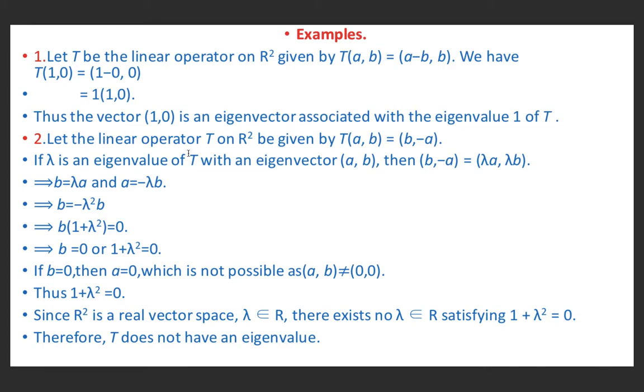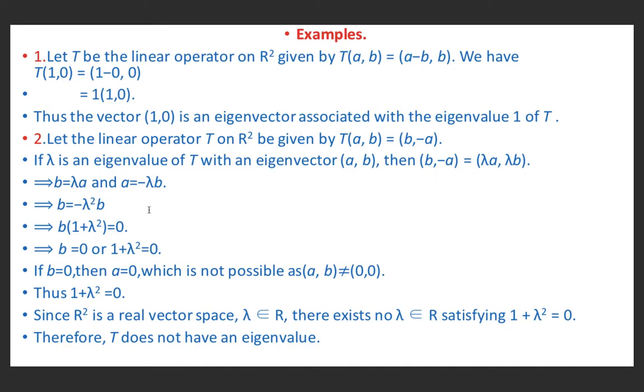Let the linear operator T on R square be given by T(a, b) equal to (b, minus a). If lambda is an eigenvalue of T with an eigenvector (a, b), then (b, minus a) is equal to lambda (a, b), by definition. Two vectors are equal if their corresponding components are equal. So here the first component is b, here it is lambda a. It means b equal to lambda a. And the second component is minus a, here it is lambda b. So a equal to minus lambda b, because minus a equal to lambda b.